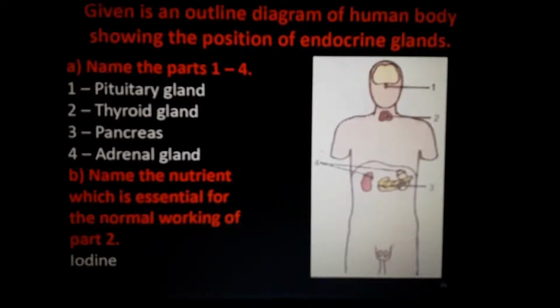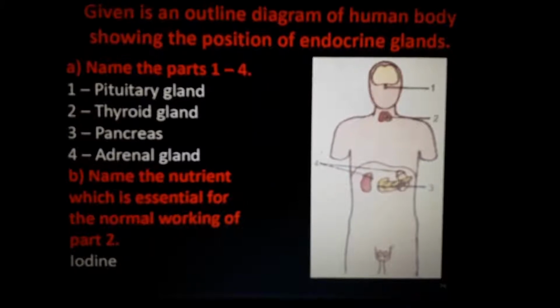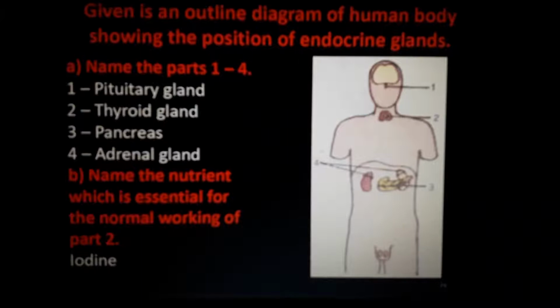These different types of glands secrete hormones, chemical fluids, which help in controlling different types of coordination in our body. Different types of coordination in our body are controlled by these hormones, and it is done through blood vessels. That way it is called endocrine.